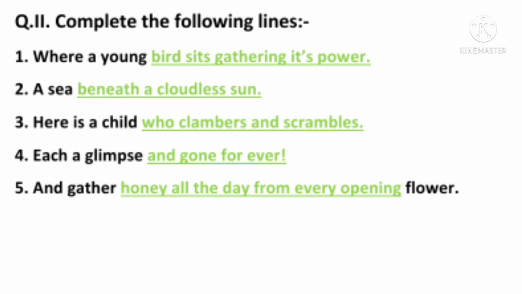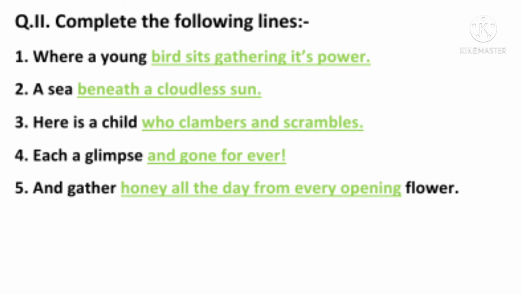Now here, in order to complete the lines, you have to learn the poem by heart thoroughly, because these lines are picked from the poem and you have to complete them. So when you learn the poem, you will be able to complete the lines. The first one we have is where a young dash. It's from the first poem, Past, Present and Future: where a young bird sits gathering its power.